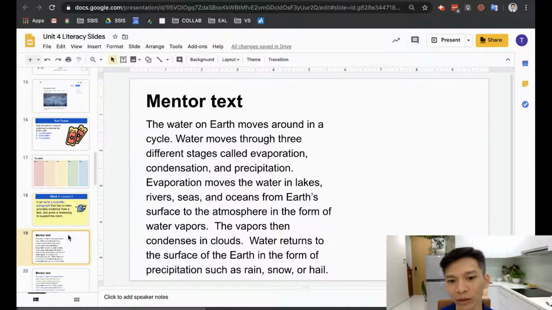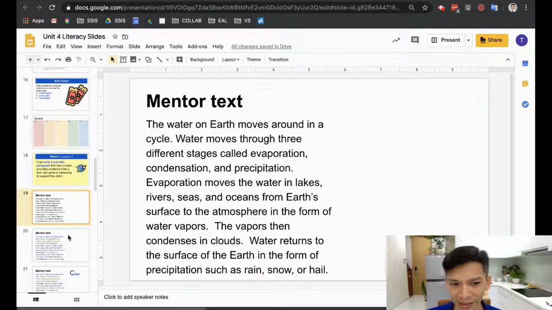So this is our mentor text. Let's read it together. The water on Earth moves around in a cycle. Water moves through 3 different stages called evaporation, condensation, and precipitation. Evaporation moves the water in lakes, rivers, seas, and oceans from the Earth's surface to the atmosphere in the form of water vapors. The water vapors then condense in clouds. The water returns to the surface of the Earth in the form of precipitation, such as rain, snow, or hail. That's the kind of scientific paragraph we're looking for you to write.